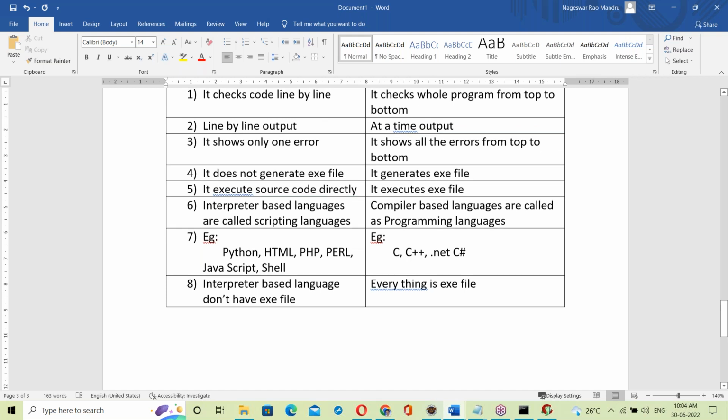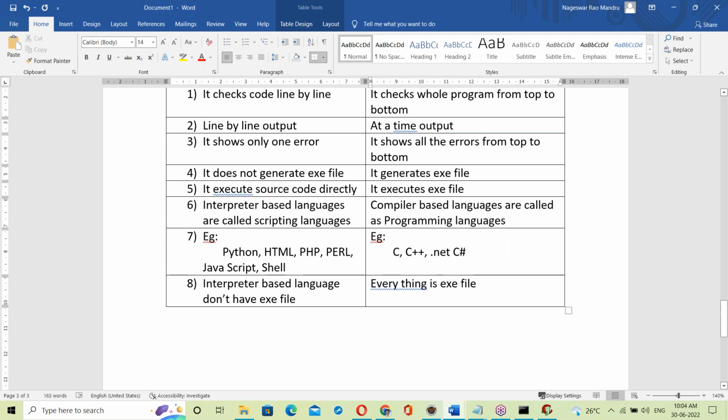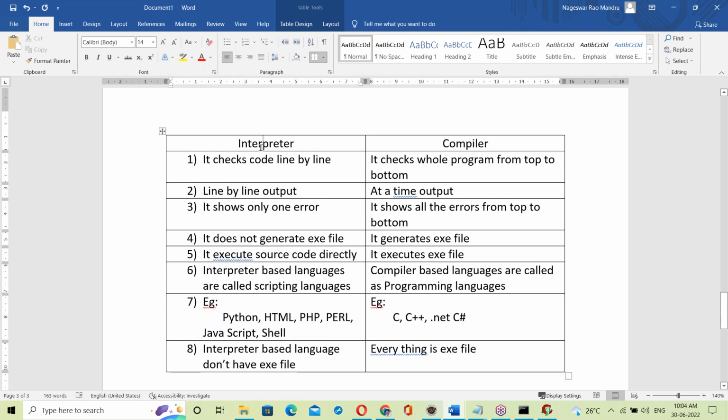Now here, yes, this MN Rao talking about everything. Talking about Python, HTML, C, C++, this trainer talking about all. Actually, our topic is Java, right? Yes, very Java. Java, is it interpreter based or compiler based?